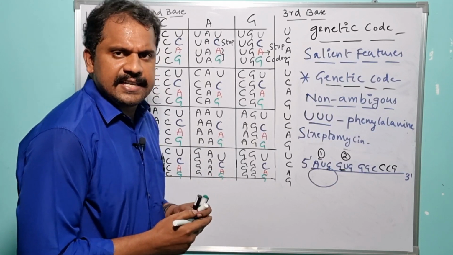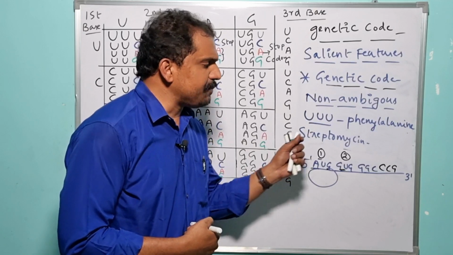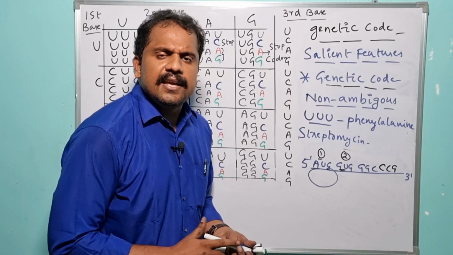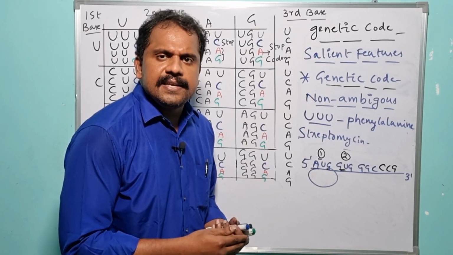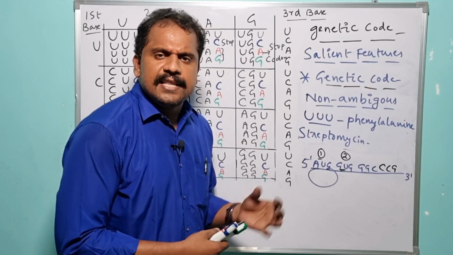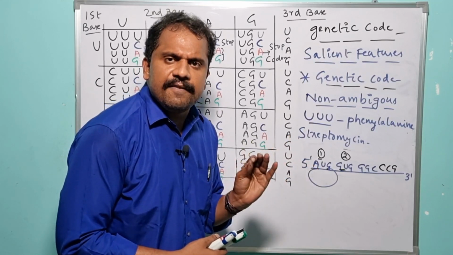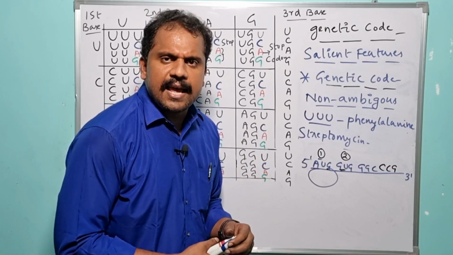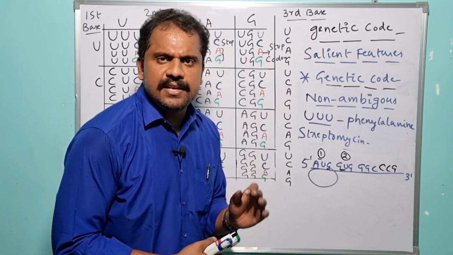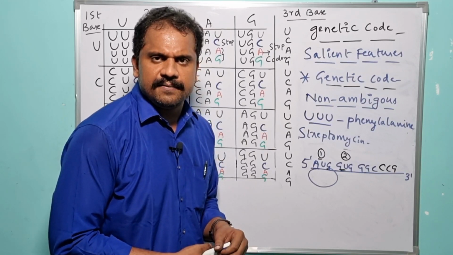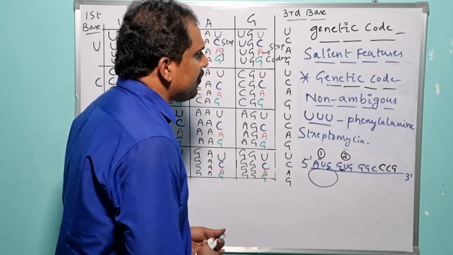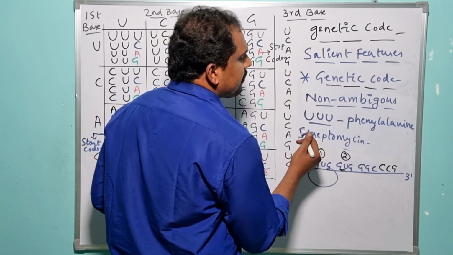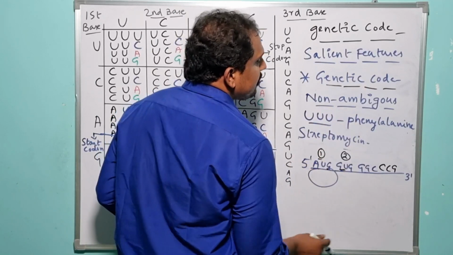So these are some of the exceptions. In most cases, the specific amino acid is very specific in encoding one particular codon, but under certain exceptions, in the presence of certain antibiotics or certain drugs, the UUU codon, instead of encoding phenylalanine, is capable of encoding other amino acids like isoleucine, leucine and serine. So it is one of the exceptions here. That is why the genetic code is non-ambiguous, most commonly in prokaryotes as well as in eukaryotes.